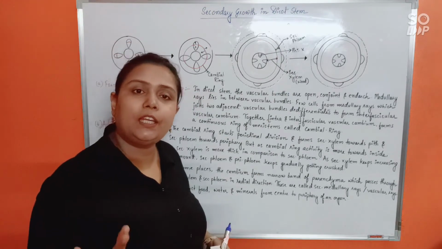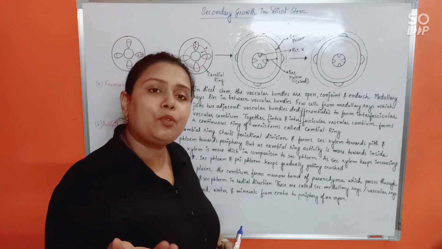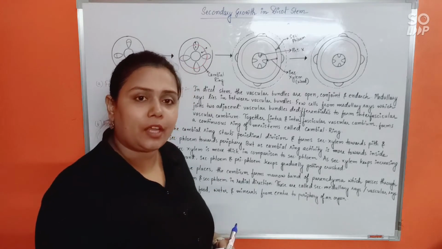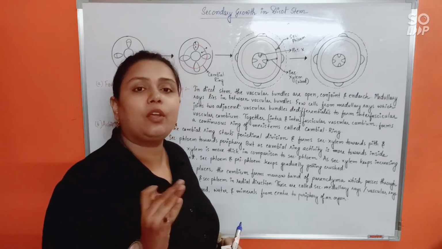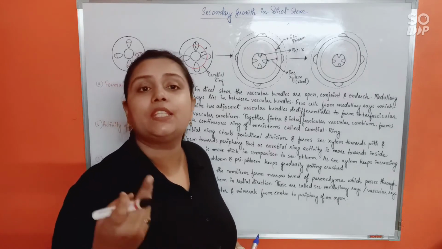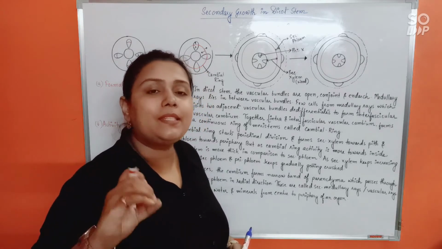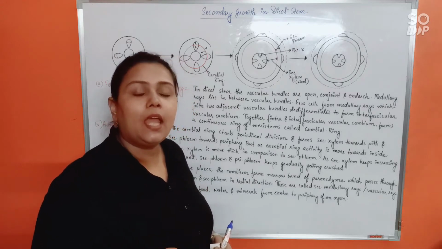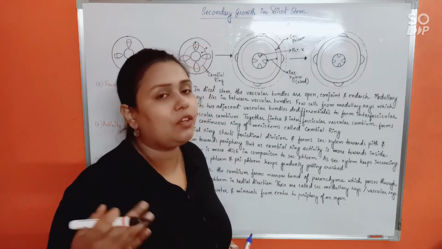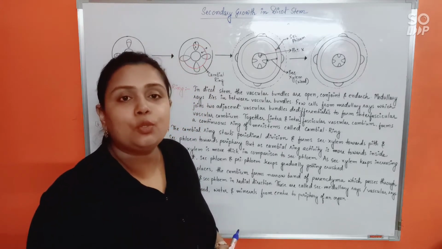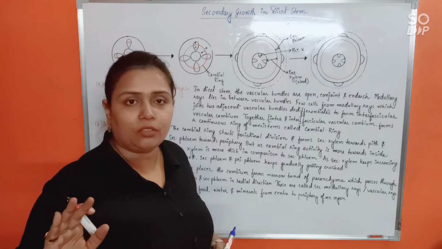It is dividing continuously and depositing cells in both directions. Towards inside, we are getting secondary xylem, meaning tracheids, vessels, xylem parenchyma and xylem fibers are formed towards inside, and towards outside we are getting secondary phloem, meaning sieve tubes, companion cells and so on, right?